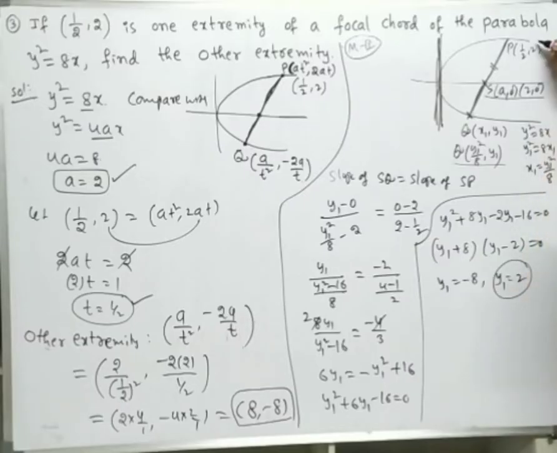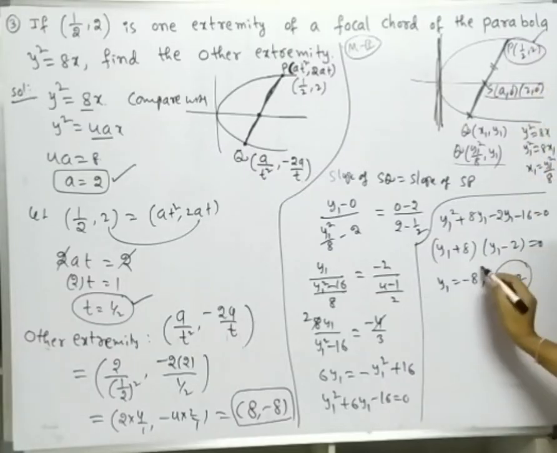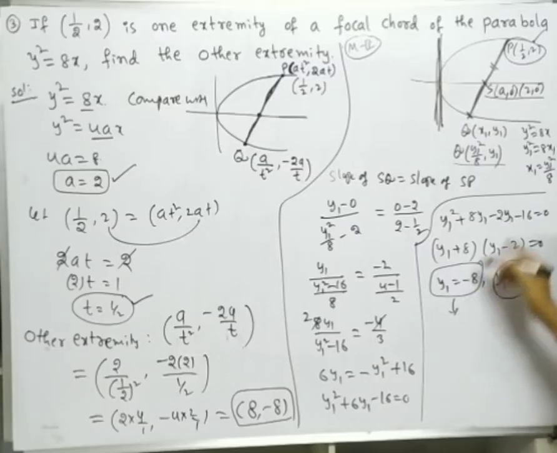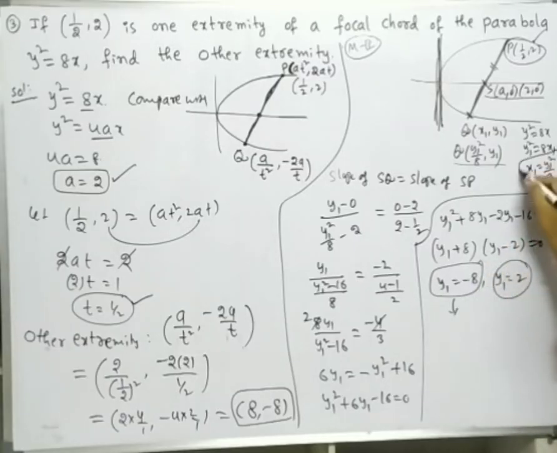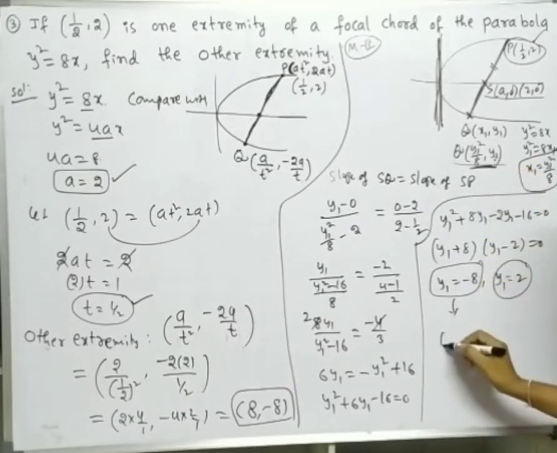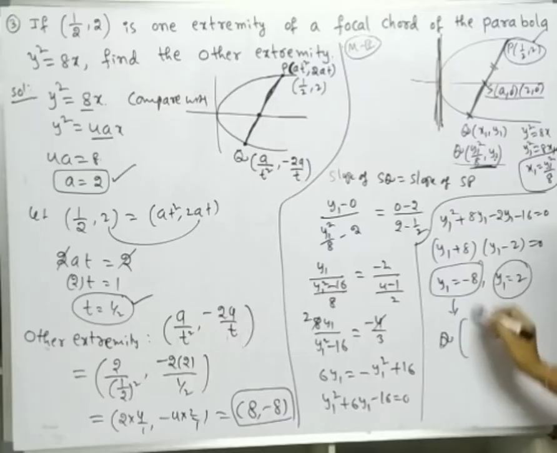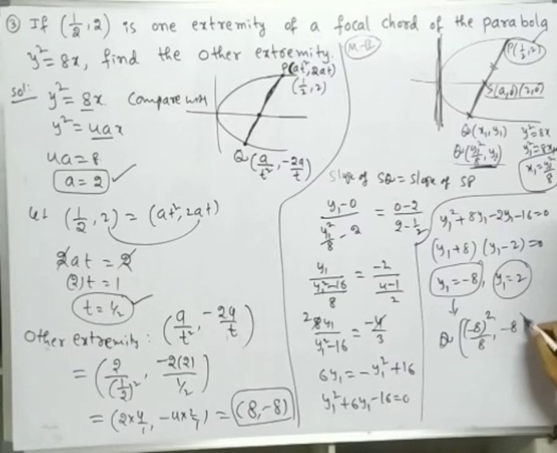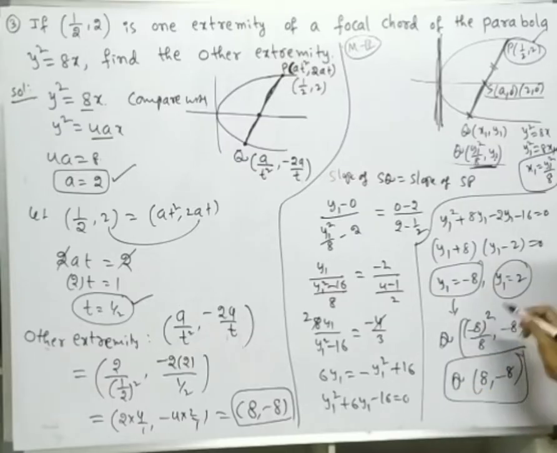Already the point with y1 equal to 2 we got here. So take y1 is equal to minus 8 and substitute to find x1. This is the point, y1 is equal to minus 8. So then Q point is (minus 8 whole square by 8 comma minus 8). So Q is (64 by 8, that is 8 comma minus 8). So this is another way of finding it. Okay, right. So the first method is by using the parametric equation and the second method is by using the Cartesian form.